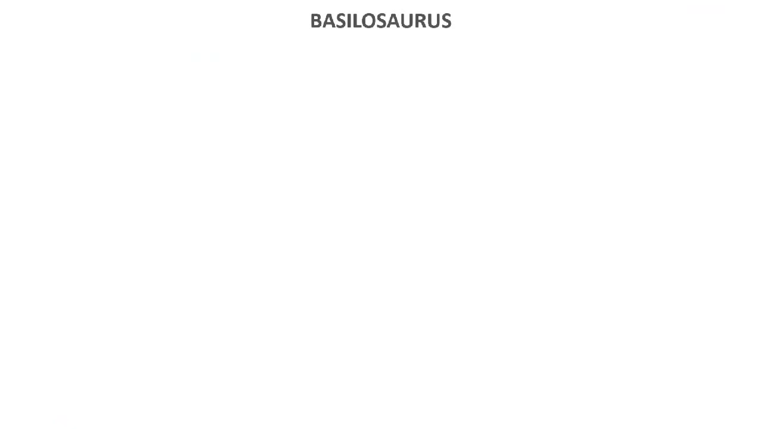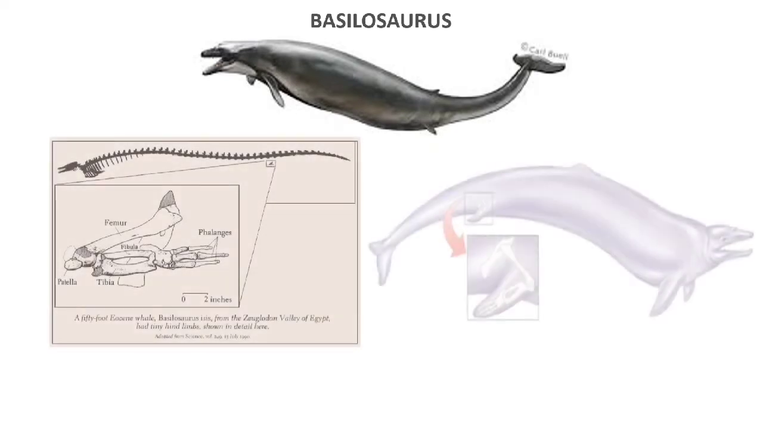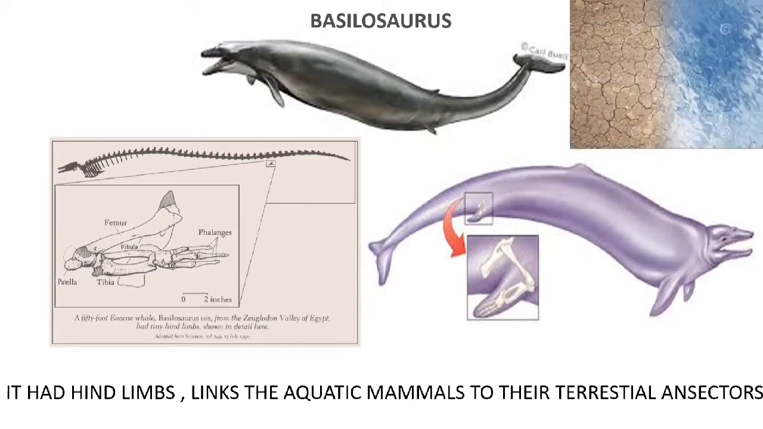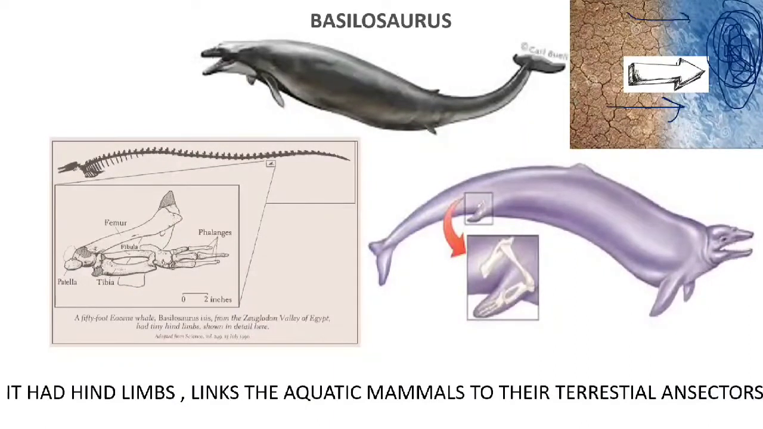So the next organism is Basilosaurus. Basilosaurus is not a connecting link. It is a mammal that has moved from land to water. We know that all the aquatic mammals we are able to see today have moved from land itself. So there were no mammals in water before, but when the mammals moved from land to water, they appeared in water. So Basilosaurus is one of the terrestrial mammals that have moved to the water.